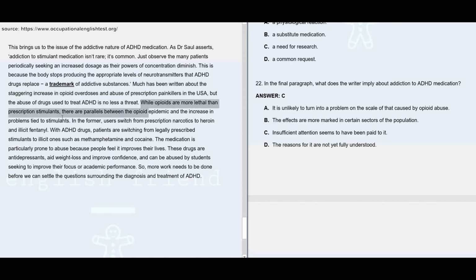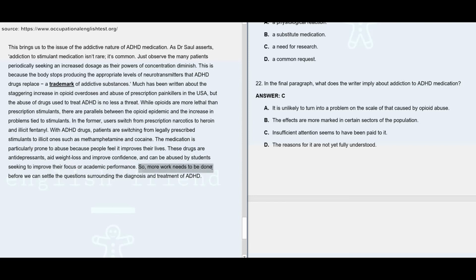While opioids are more lethal than prescription stimulants, there are parallels between the opioid epidemic and the increase in problems tied to stimulants. In the former, users switch from prescription narcotics to heroin and illicit fentanyl, or illegal fentanyl. With ADHD drugs, patients are switching from legally prescribed stimulants to illicit ones such as methamphetamine and cocaine. The medication is particularly prone to abuse because people feel it improves their lives. These drugs are antidepressants, aid weight loss and improve confidence, and can be abused by students seeking to improve their focus on or academic performance.